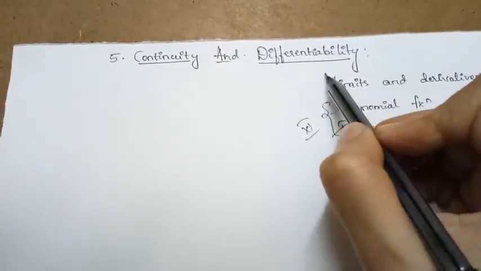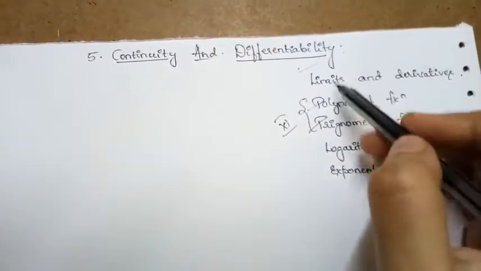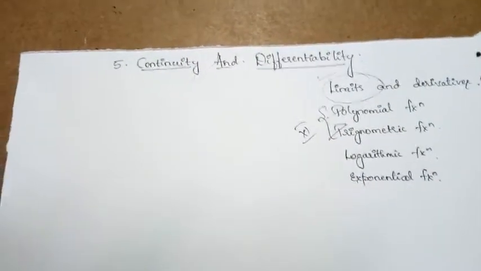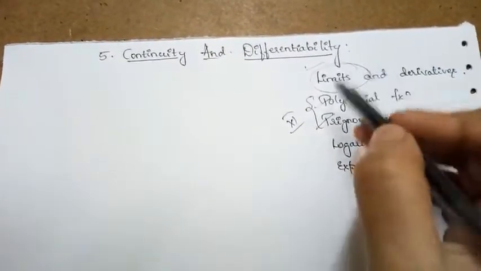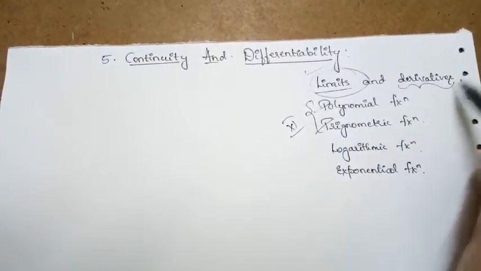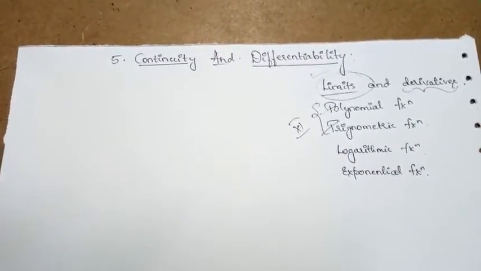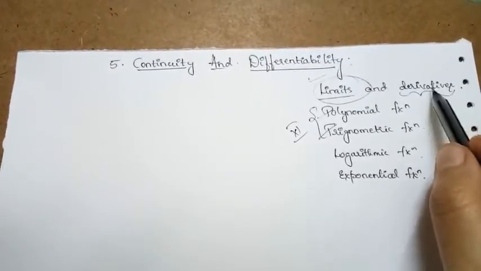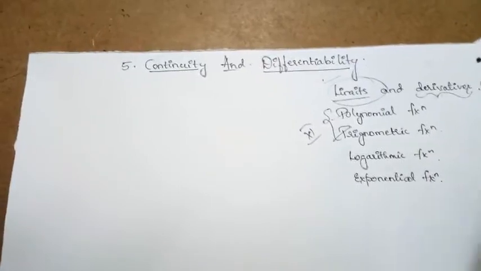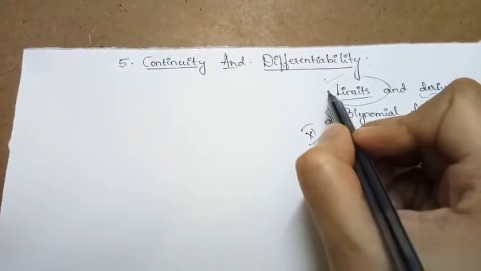And in class 11th we came across one of the important chapters, that is limits and derivatives. Here we came across what are limits, how we are going to say the limit exists for a given function. So all these things we learned in our class 11th. And also the derivatives of some of the polynomial functions and some trigonometric functions, we came across in class 11th.